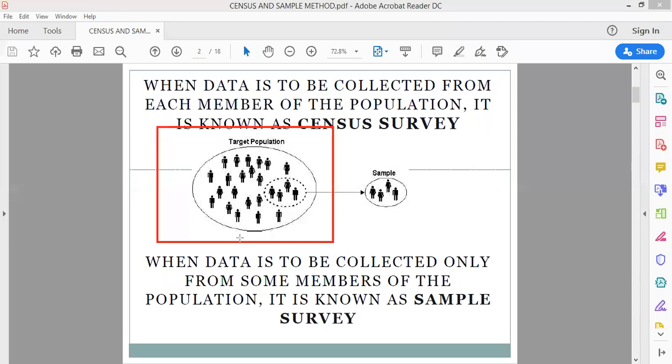All right. So please make sure that census method is the one in which the target population, the entire population is being covered to make a study. That is known as the census study. But when data is to be collected only from some members of the population, where we are not involving everybody, we are involving only some members of the population, then it is known as sample survey. फिर हम उसको बोलते हैं sample survey. I hope this is clear. चलें आगे. The meaning of census and sample is, I think, clear to all.